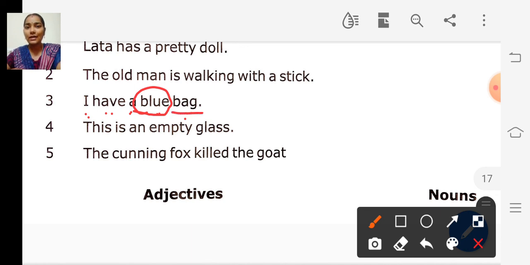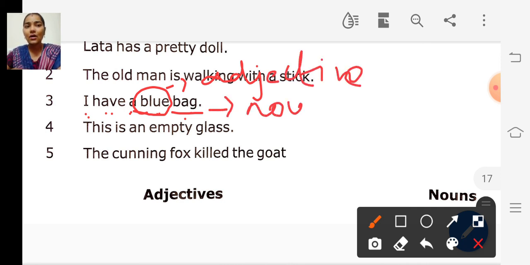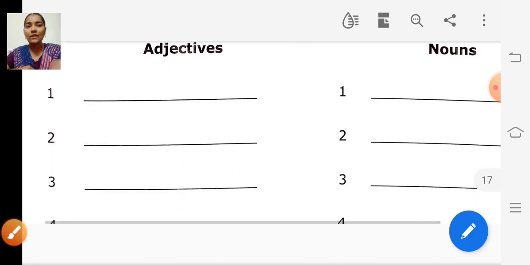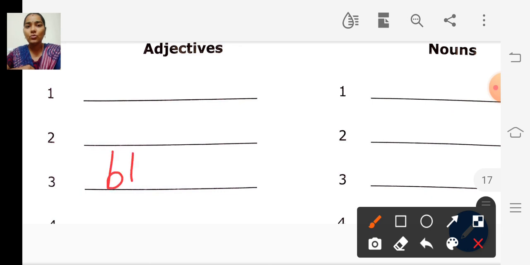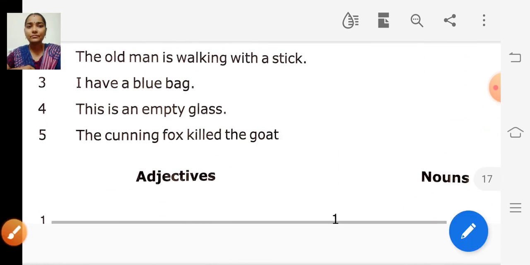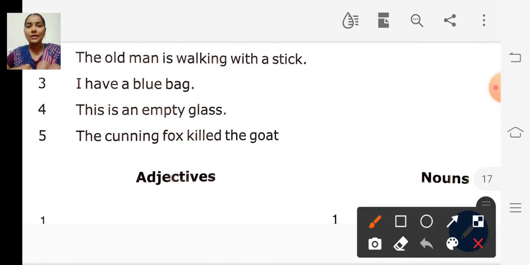Blue is an adjective and bag is the noun. So third, we have to write blue, and the noun is bag. Blue bag.